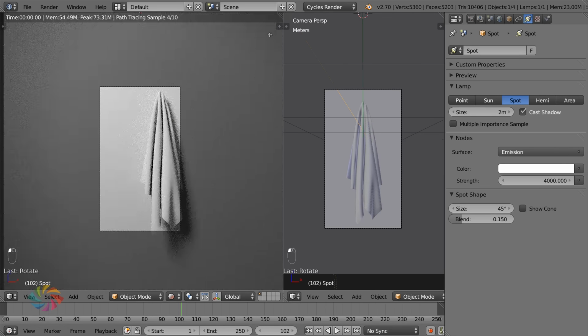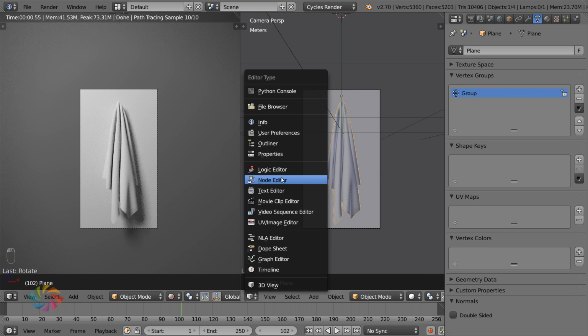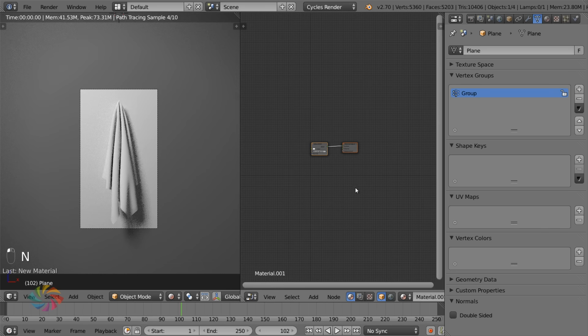Now for the material of our towel. So select the towel, go to the node editor, and add a new material.